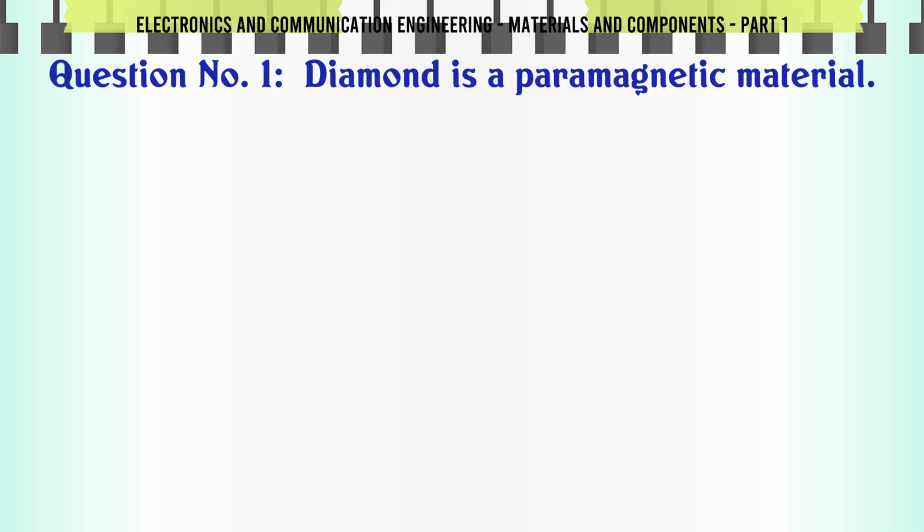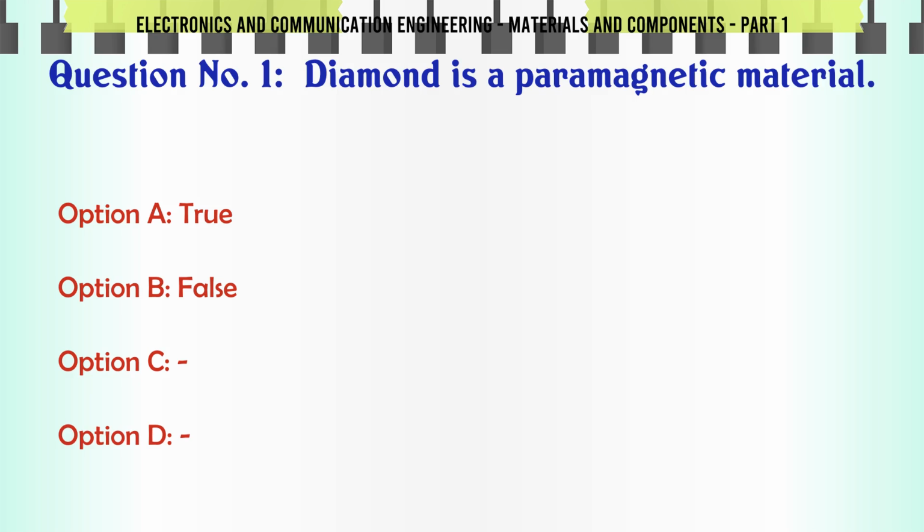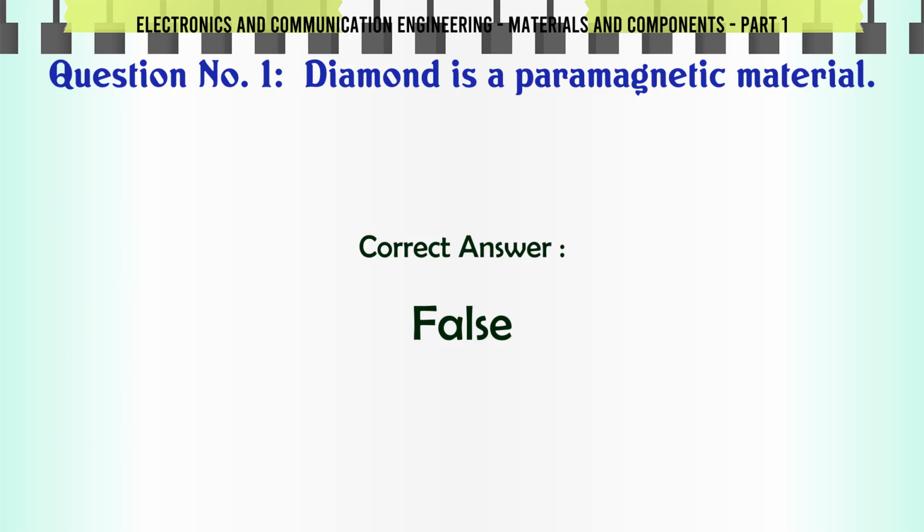Diamond is a paramagnetic material. A. True. B. False. The correct answer is false.